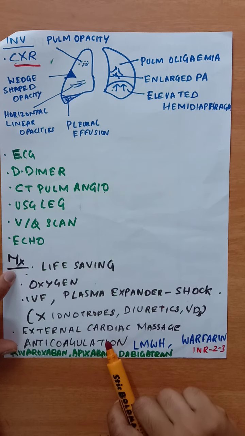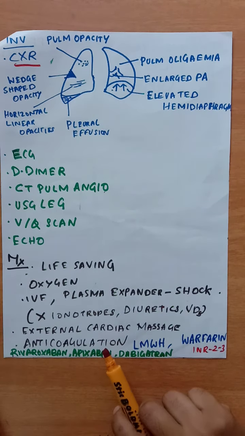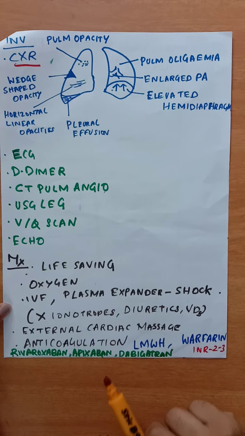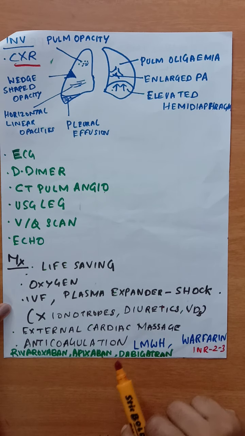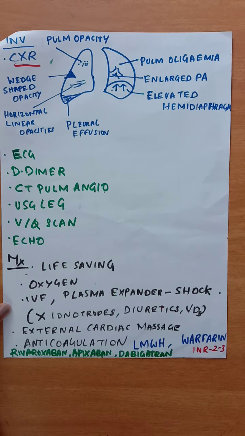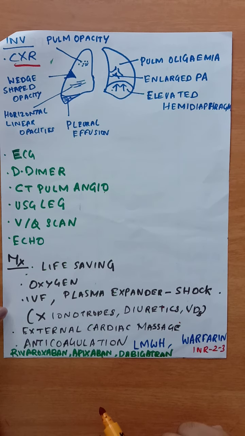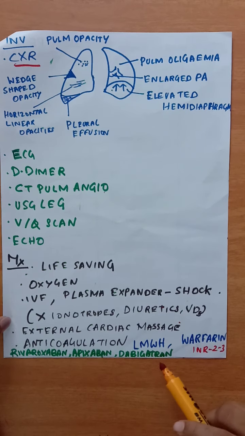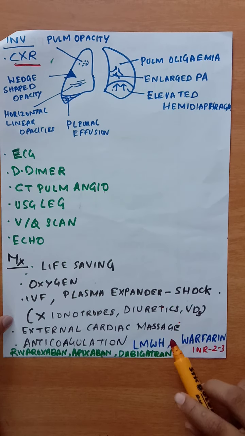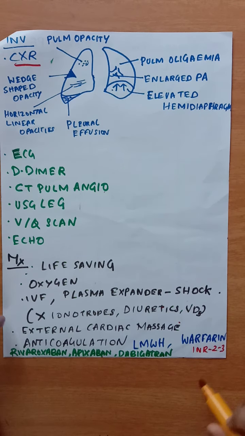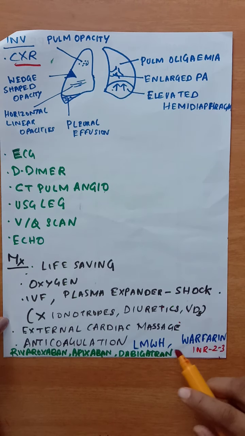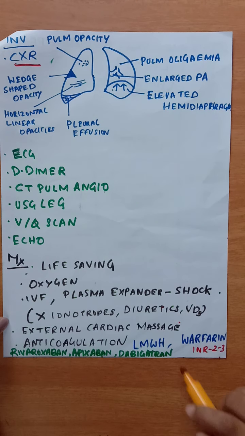And external cardiac massage can be given in case of a moribund patient, by dislodging and breaking up the large central embolus. And anticoagulation with heparin or low molecular weight heparin, which is bridged with warfarin. And while using warfarin, the INR should be between 2 to 3. And when INR is more than 2, low molecular weight heparin can be stopped.